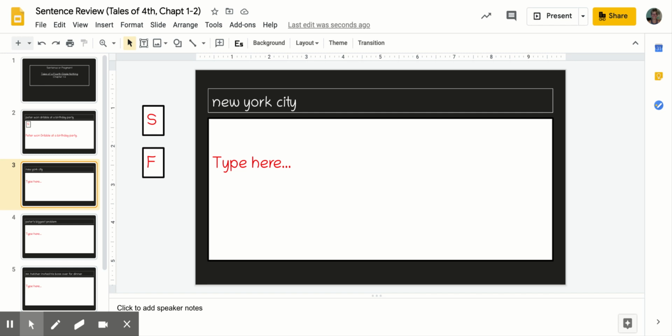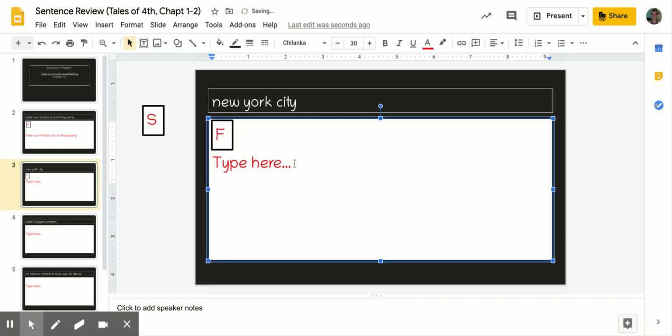Okay, here I'm going to model what we are working on in slide number 3. Slide number 3 says New York City. And I have to think, is that a sentence or is it a fragment? New York City. Well, I know New York City is a place, but I don't know anything else. So this is a fragment, writers, because I don't have any information here about New York City.